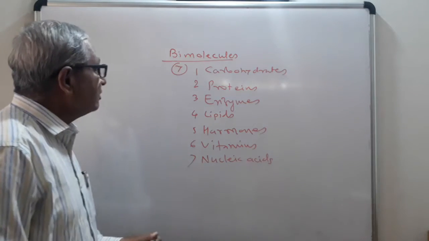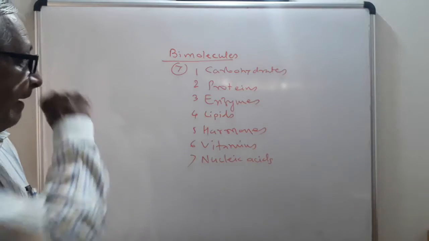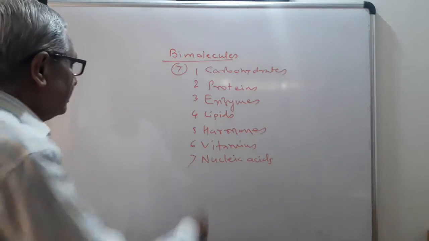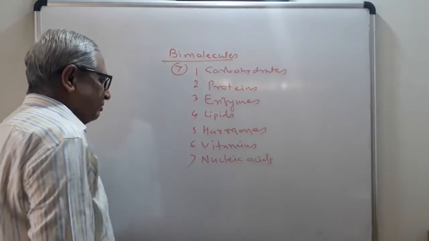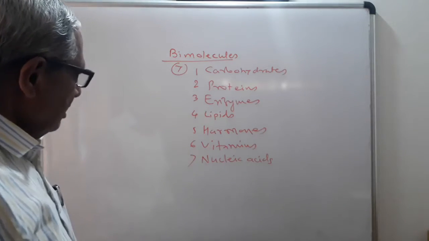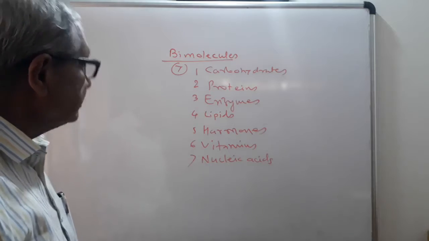See in detail, you have to learn these 7 biomolecules, shortly denoted as CPELHVN: carbohydrates, proteins, enzymes, lipids, hormones, vitamins and nucleic acids.